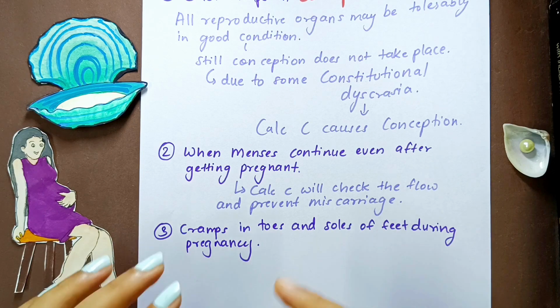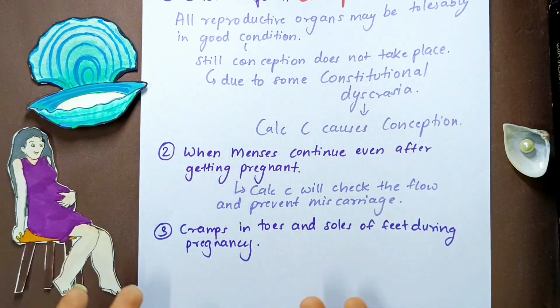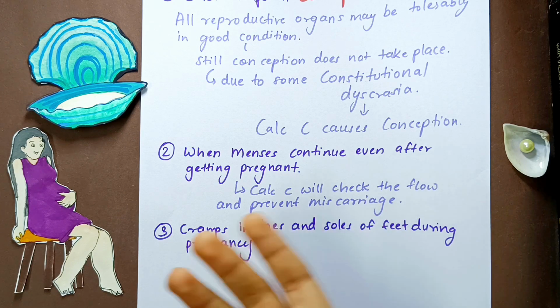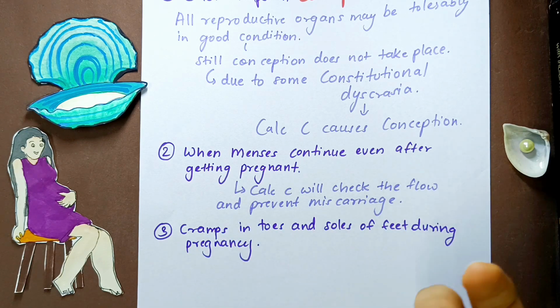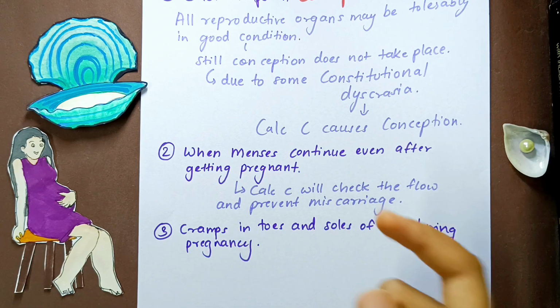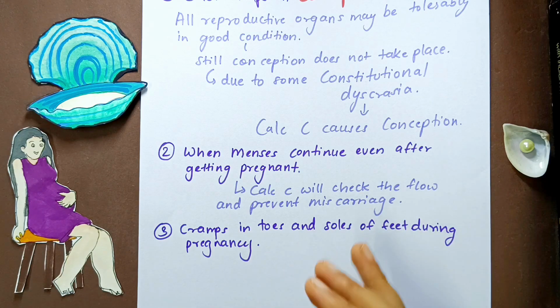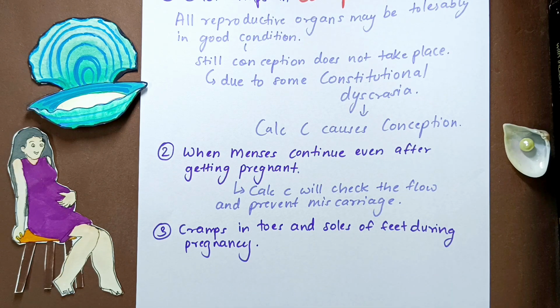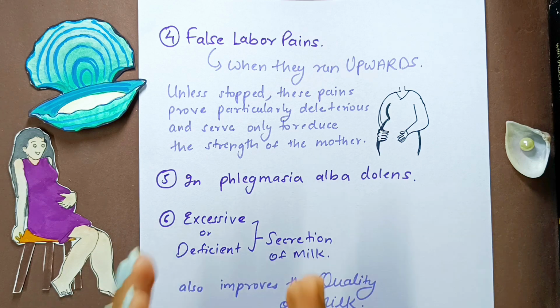Now this, as you know, is a very common thing. It's a very frequent occurrence during pregnancy. These cramps in toes and the cramps of the sole of the feet can also be helped with Calcarea Carb. All right. So we also find false labor pains in Calcarea Carb. So labor pains are there, but they are not true labor pains, meaning that they are not able to produce any effect. They are not able to actually lead to parturition.